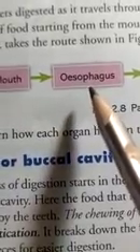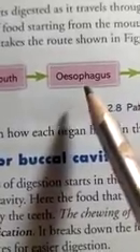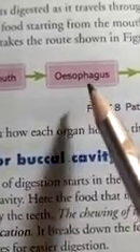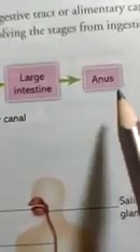The digestive tract begins with the buccal cavity, and the alimentary canal consists of what? Buccal cavity, then the oesophagus. Third, the stomach, small intestine, large intestine, and the last one is what? It begins at the buccal cavity and ends at the anus. So here you can see the path of food in the alimentary canal. Begin from the mouth, oesophagus, then stomach, then small intestine, then large intestine, then the last one is what?